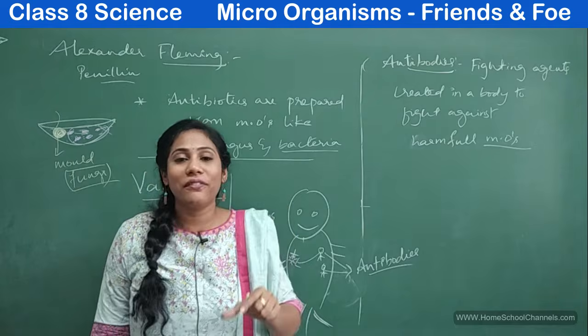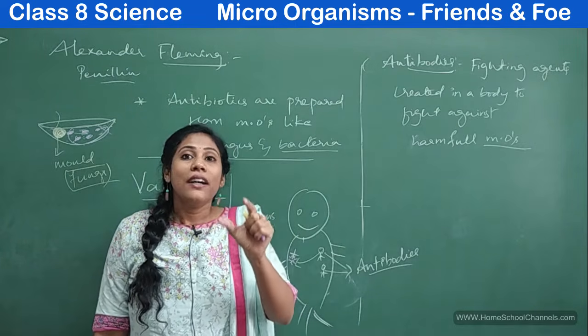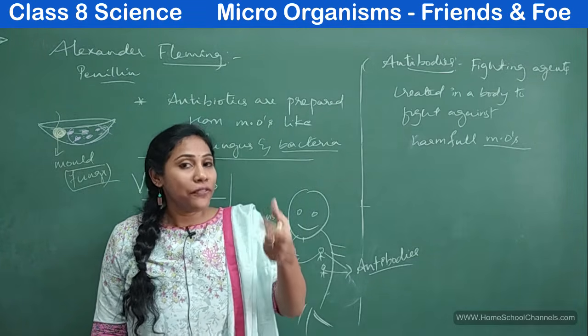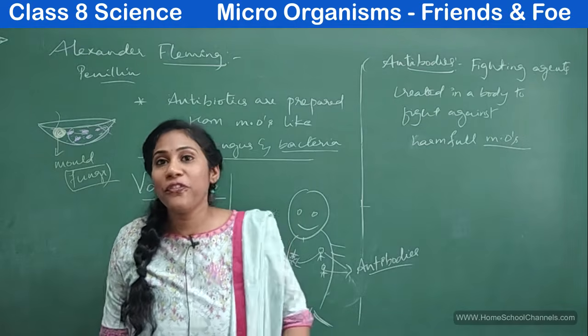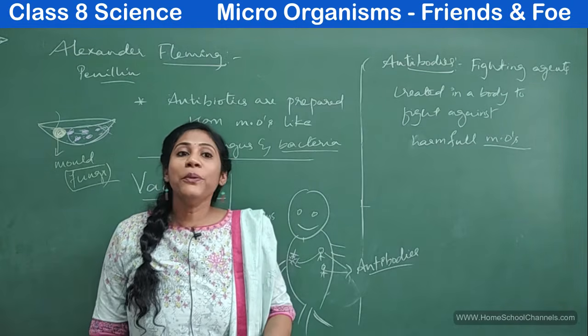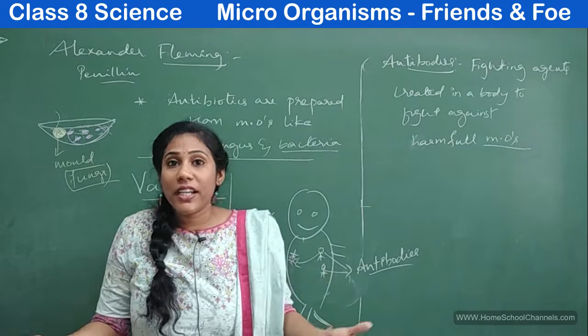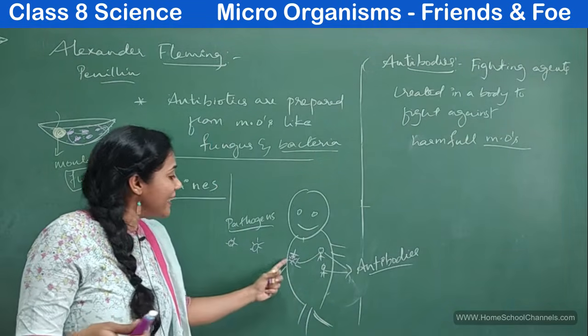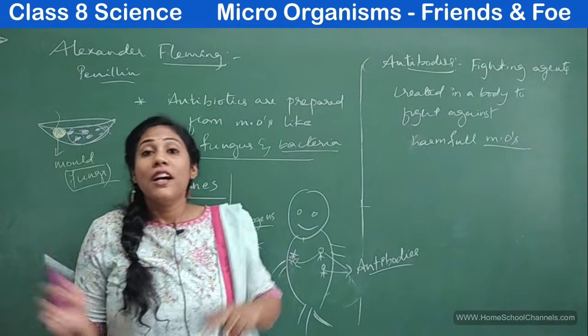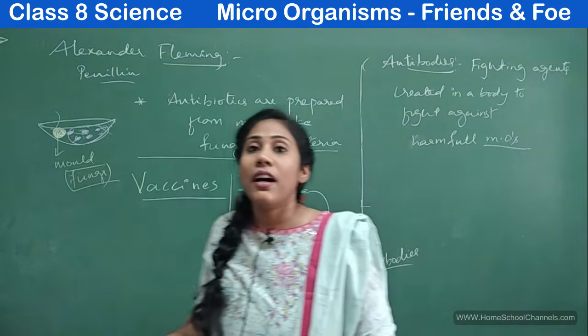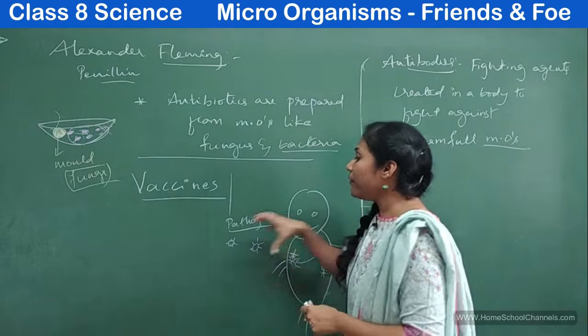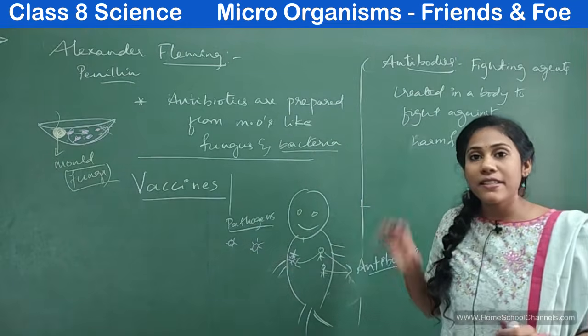The first symptom you get when you are infected with some microorganism is fever. The moment you get fever, your body is making these fighting agents and fighting against some microorganisms. That is the indication to decide whether we got infected or not.